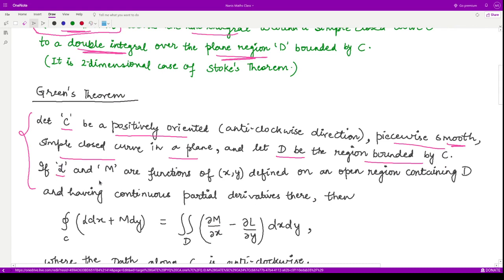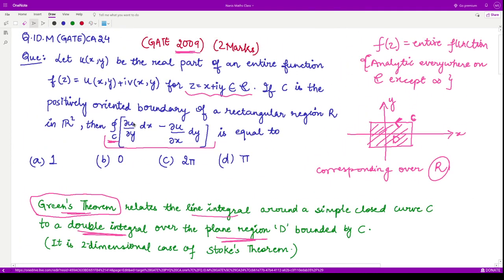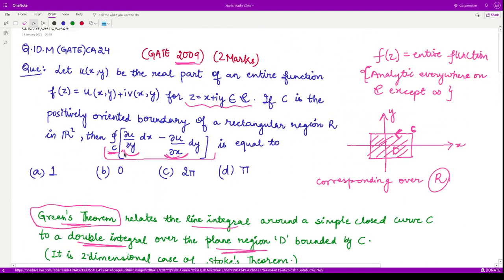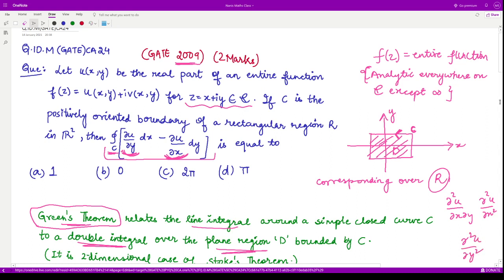Now they are saying L and M are functions of x and y defined on this open region D. So we have this del u by del y and minus del u by del x. They are also defined on this region D, right? And having continuous partial derivatives there, and here the derivatives of this term and this term, that means the double derivatives, del 2u by del x del y and del 2u by del x square or del 2u by del y square, they are continuous.